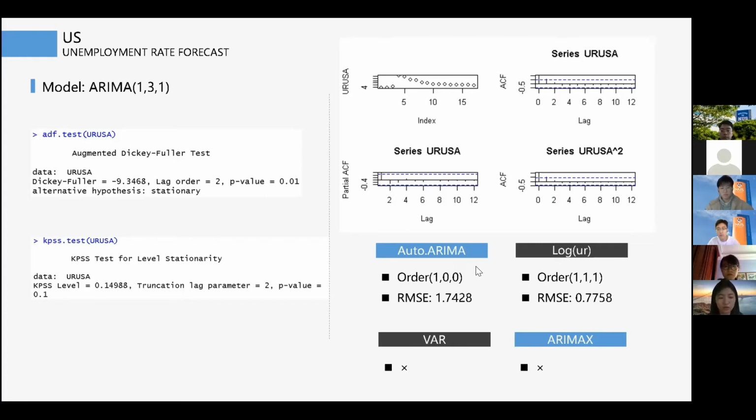Then we took the logarithm of the data and refitted. The RMSE is 0.7758, which is a big improvement. Furthermore, we took the impact factors into consideration and tried the VAR model, an ARIMAX model, and the Prophet model as well, but the results were poor. So I won't go into any details here.